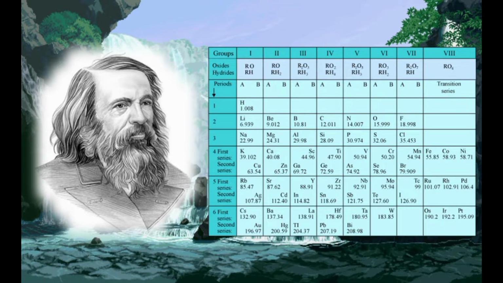Isotopes of all elements posed a challenge to Mendeleev's periodic law. Another problem was that the atomic masses do not increase in a regular manner in going from one element to the next. So it was not possible to predict how many elements could be discovered between two elements, especially when we consider the heavier elements.